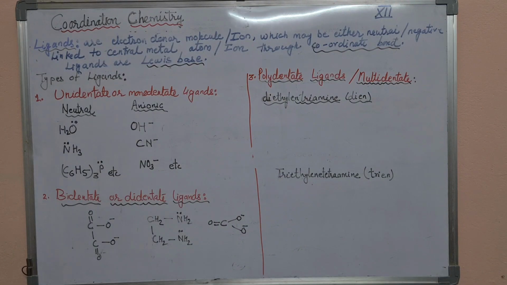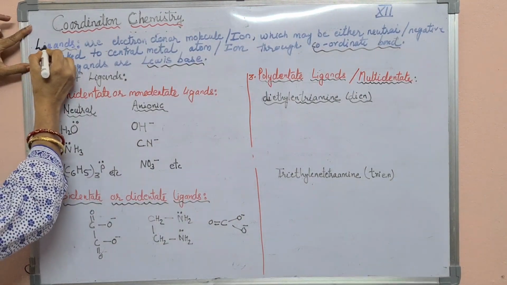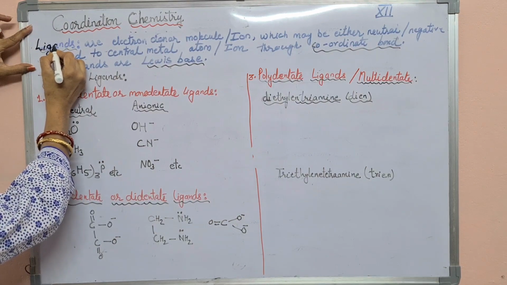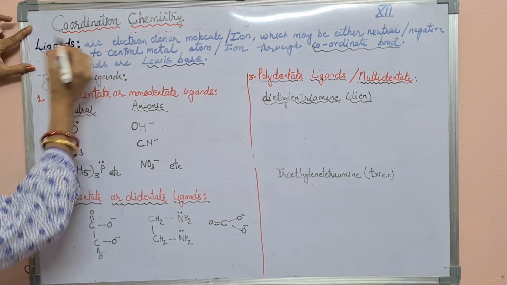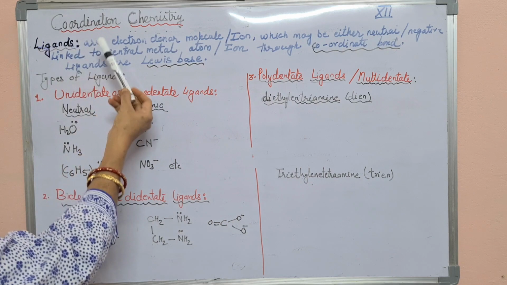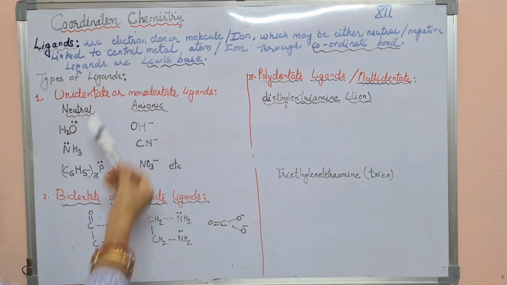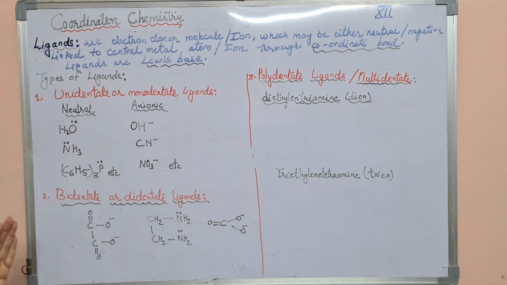So today we are going to study ligands. In the introduction I told you what ligands mean. Ligands are a group of atoms or ions which are attached to the central metal atom. Ligands are electron donors because coordinate compounds are formed by transition metals, and the most important property of the transition metal is to have vacant d orbitals. Their tendency is to have vacant or incomplete d orbitals.